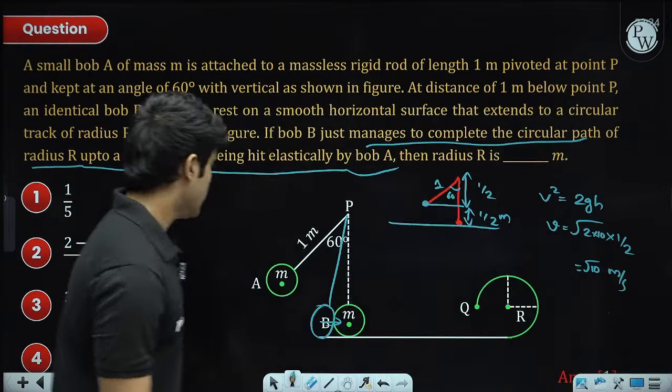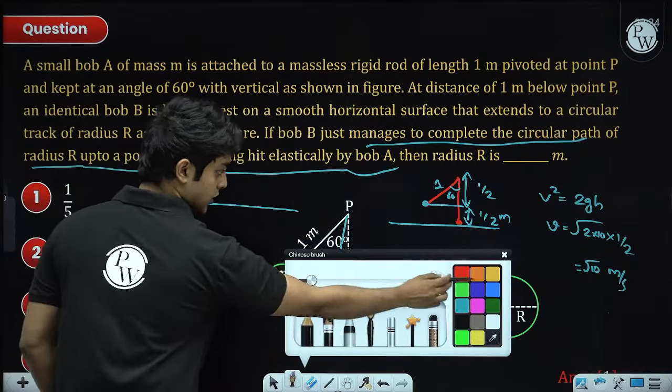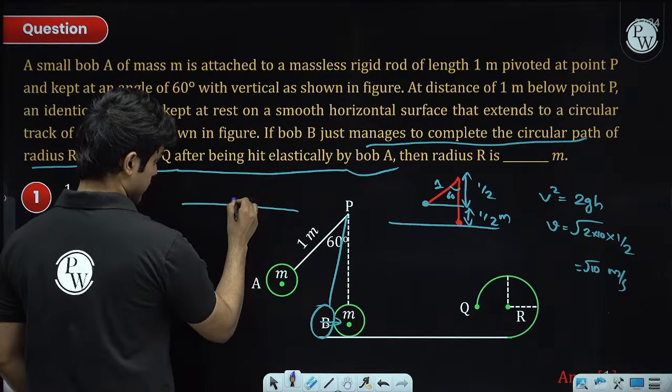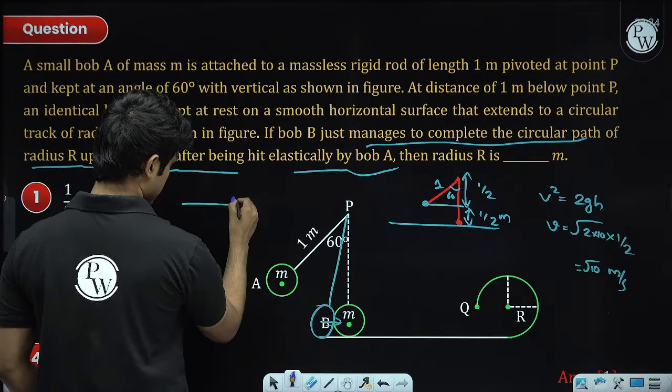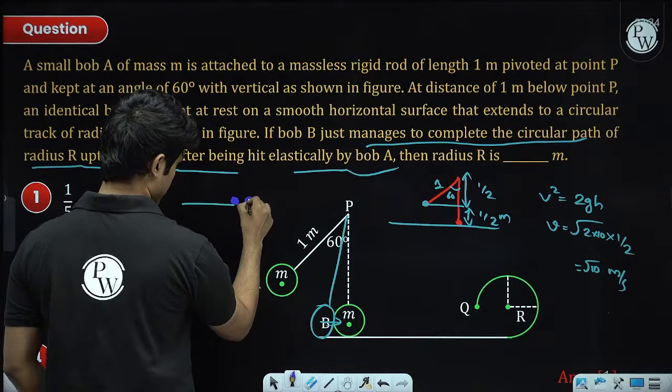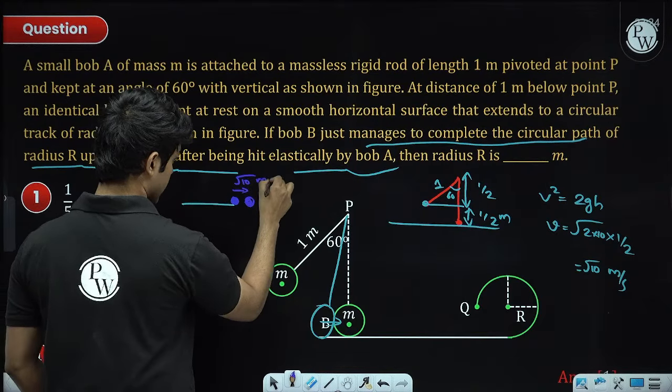Now the two balls will collide with each other. This is the first ball attached to that massless rod, and this has a velocity of square root 10 meters per second.